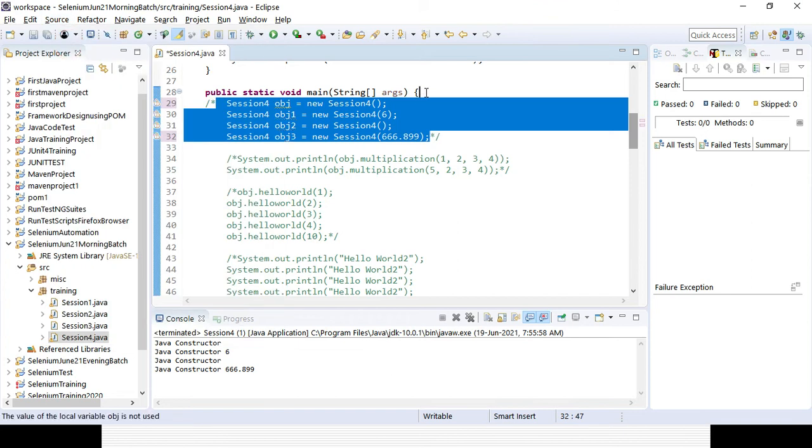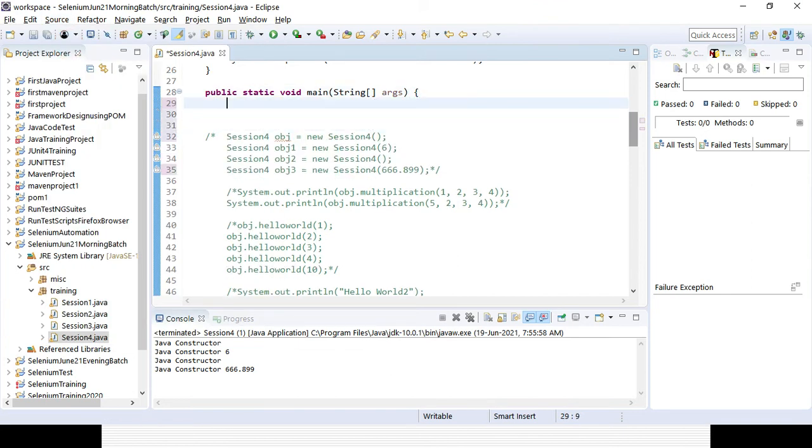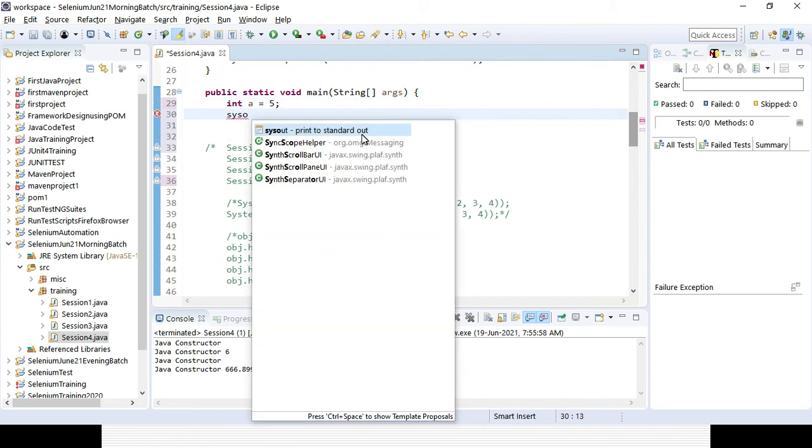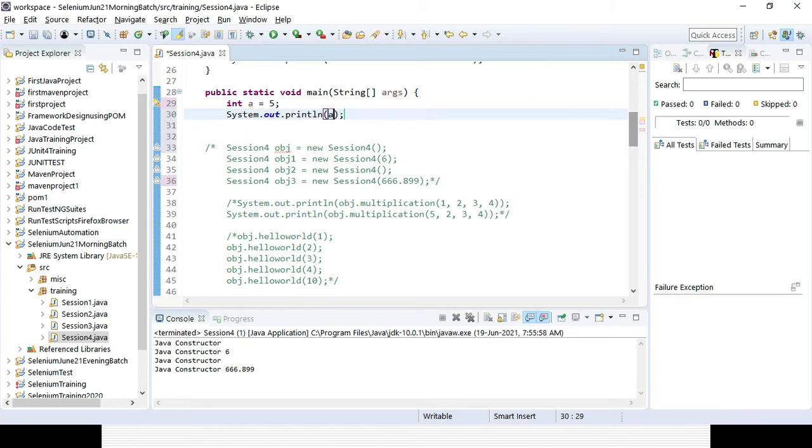Okay, so normally if you perform any operations, there will be no problem. Suppose I am defining integer a equal to 5. If I want to print it, there is no problem. I can just print a, and it will give me the result, that's 5.